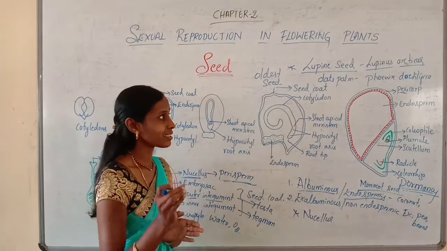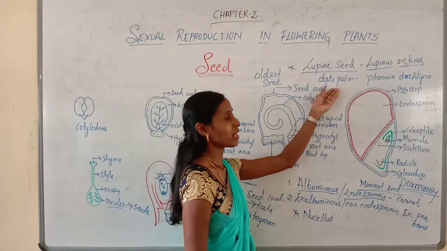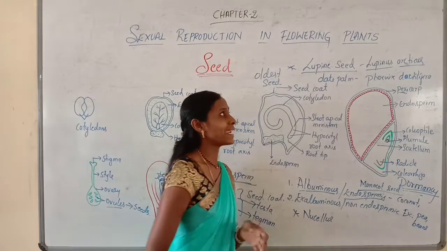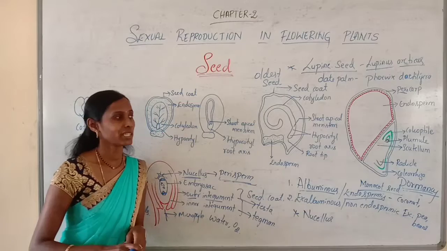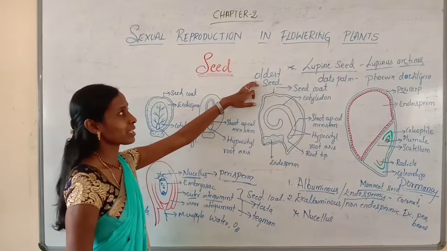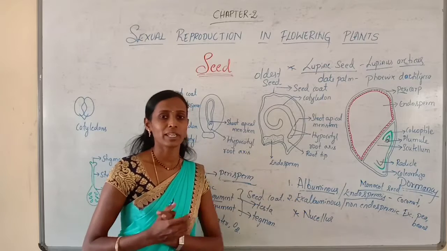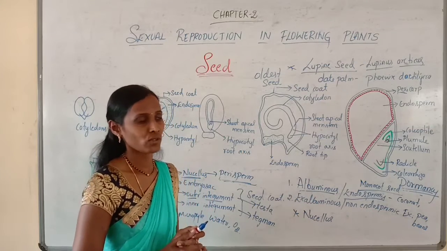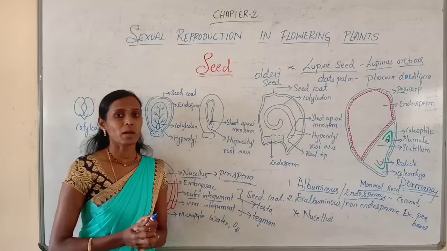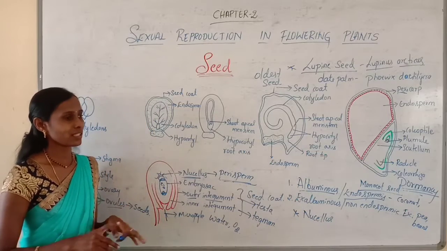So in that place they discovered a 2000-year-old date palm. That is the recent discovery or recent study. But the oldest seed is the lupin seed, which germinated after 10,000 years of dormancy. So that is about the seed, and that completes the seed.